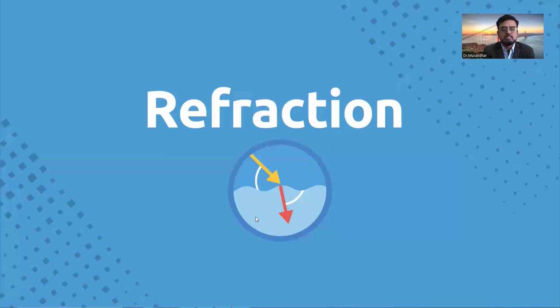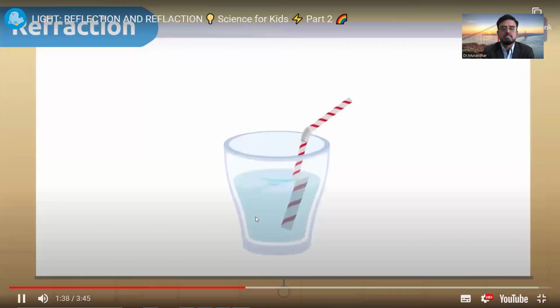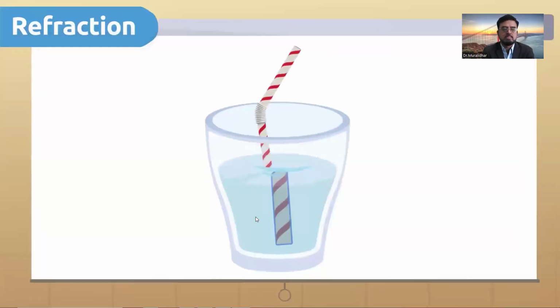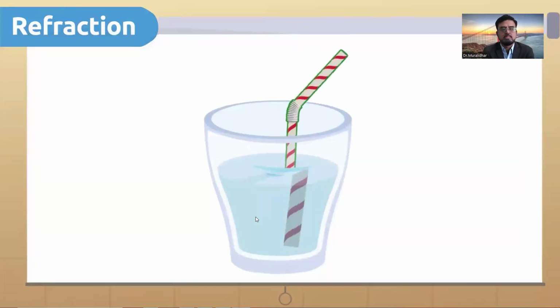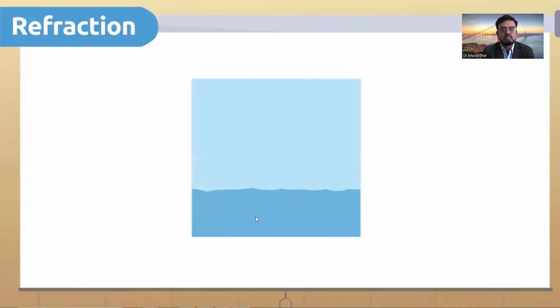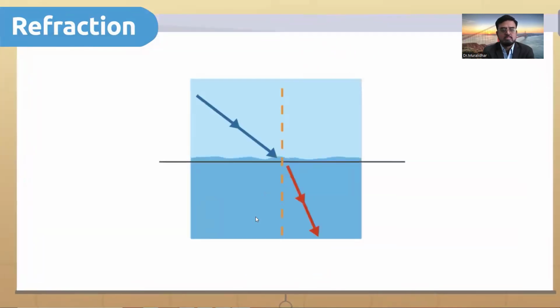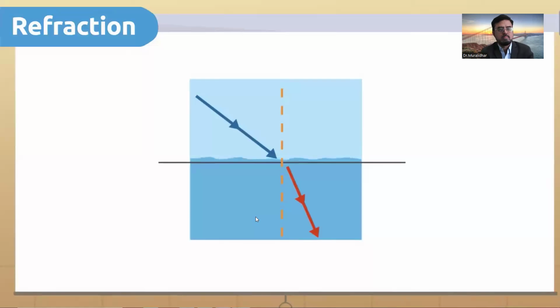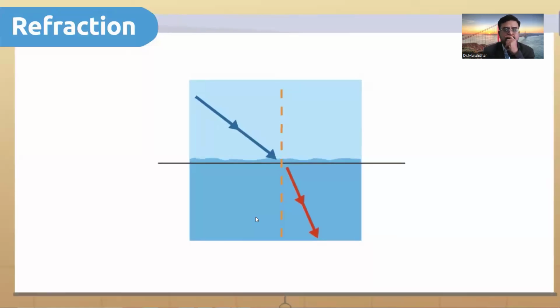Have you ever wondered why, when you put a straw in a glass of water, we see it differently than when it is outside water? This happens because of refraction. When light rays pass from one medium to another, for example from air to water, they change their speed and direction. This is how refraction happens.